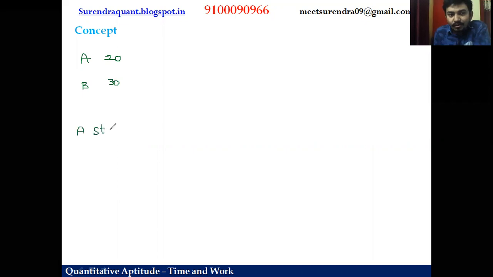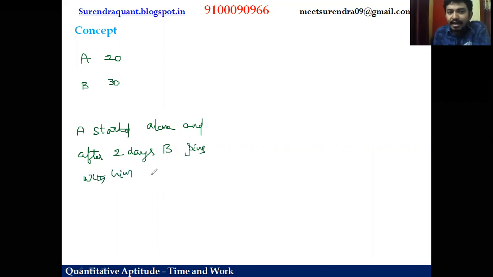A started alone, and after 2 days, B joins with him, and together they completed the work. For example, if they were assigned a total value of 60,000 rupees for the work, total wages is 60,000.